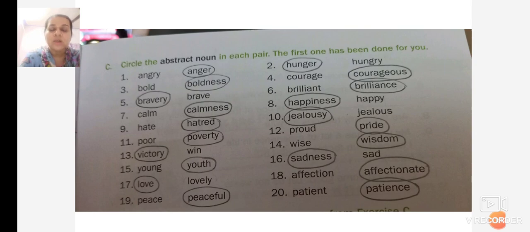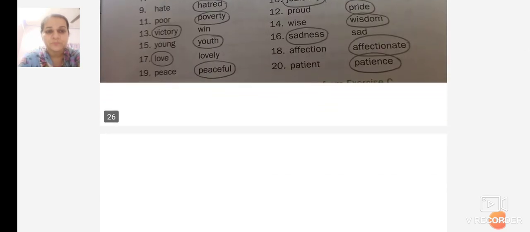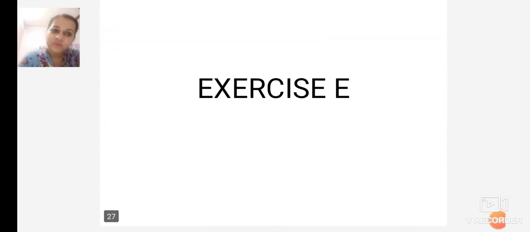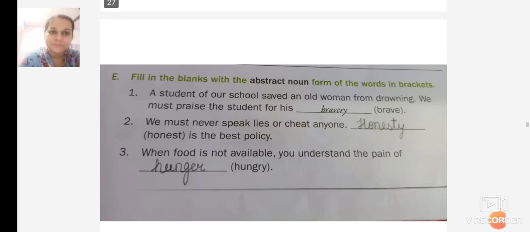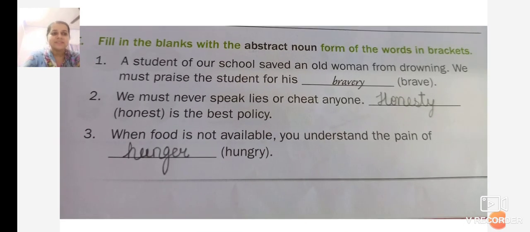You have to circle the correct abstract noun. You have to choose the correct answer. Now we move ahead to exercise E. We have already done this exercise.